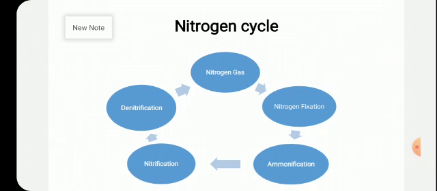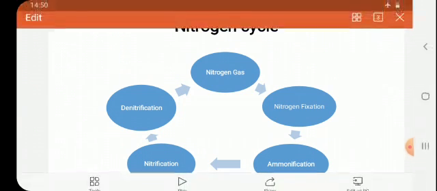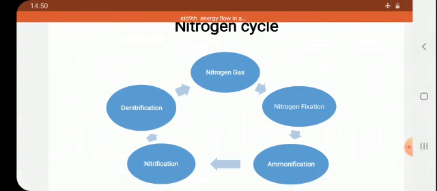Nitrogen plays a very important role in life, and that's why that more amount of nitrogen is very necessary. And as nitrogen is present in more amount, its recycling also plays a very important role.